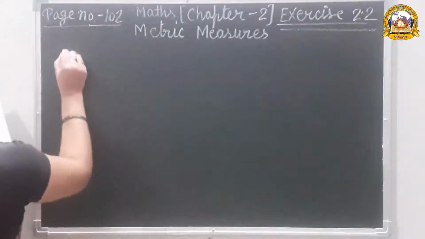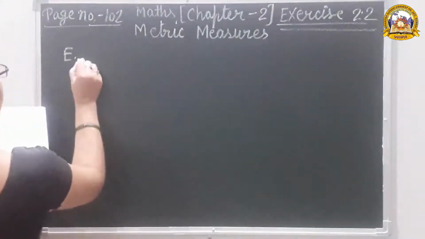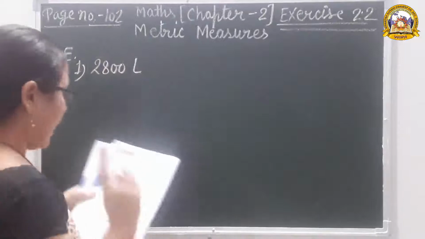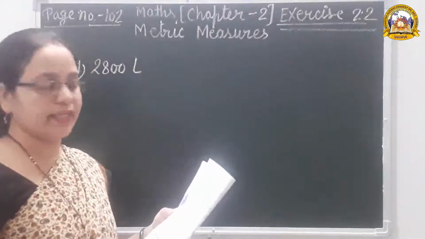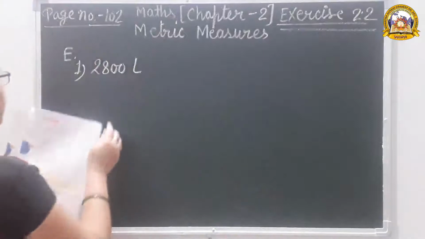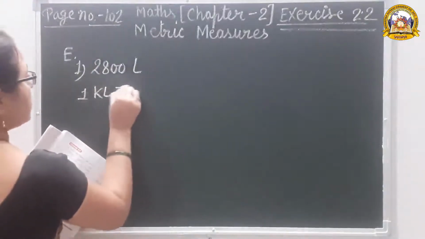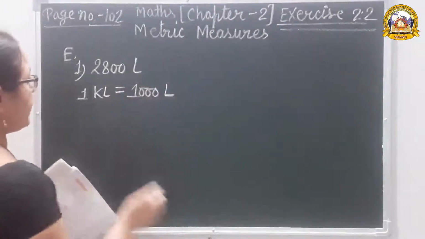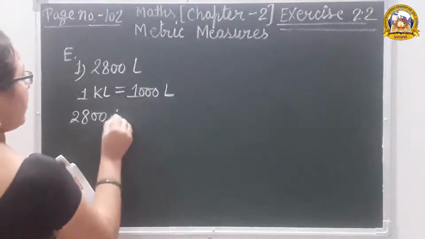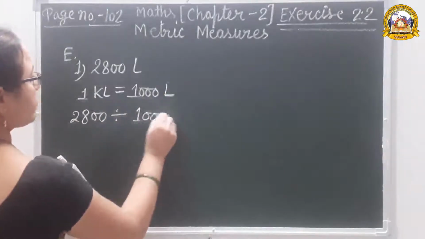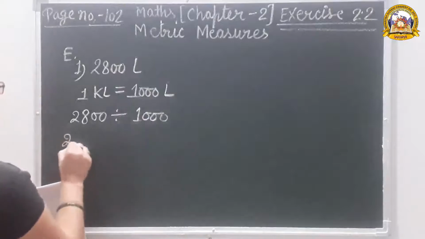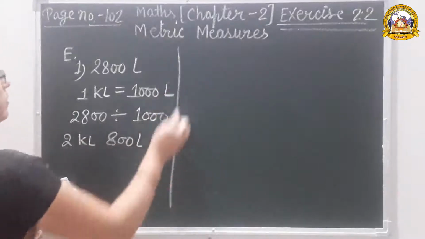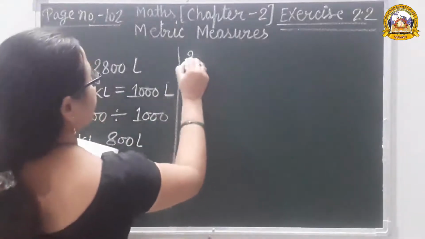Next question number E. First one, 2800 liter. In this question, convert into kiloliter and liter. 1 kiloliter is equal to 1000 liter. So 2800 liter divided by 1000. So 2 kiloliter 800 liter. Answer.